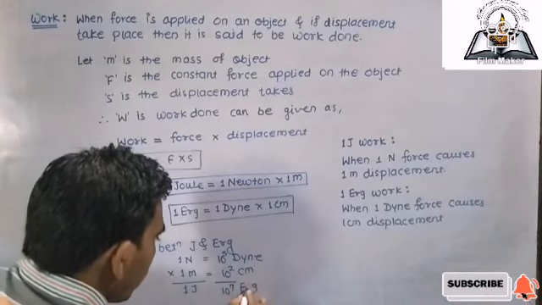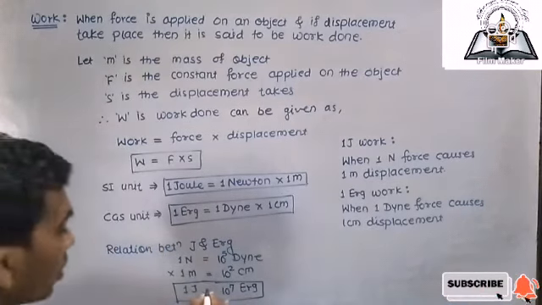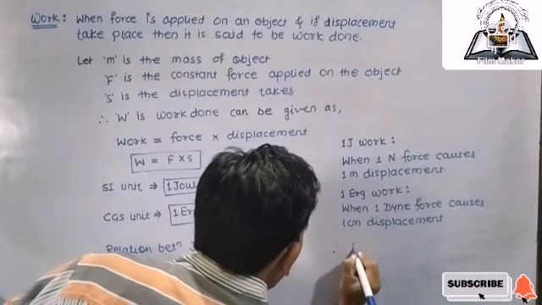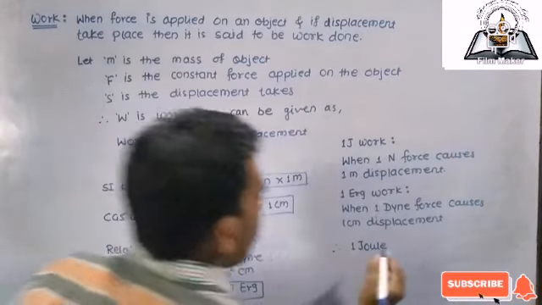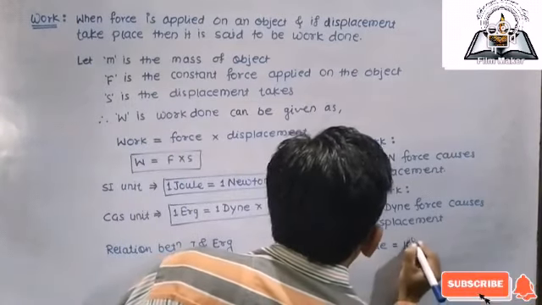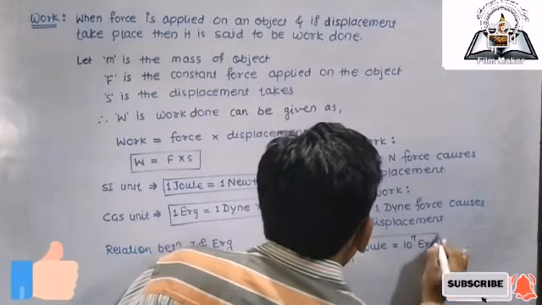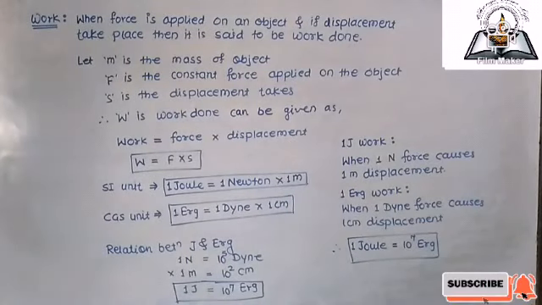So what is meant by 1 joule work done? 1 joule work done is nothing but 10 raised to power 7 erg. So we can write, what is the relation between joule and erg? 1 joule is nothing but 10 raised to power 7 erg work done. So this is the work done, and this is the relation between the SI unit and CGS unit in case of work done.